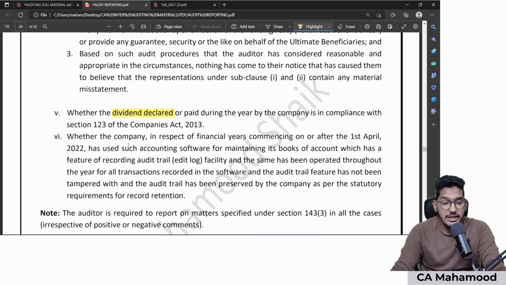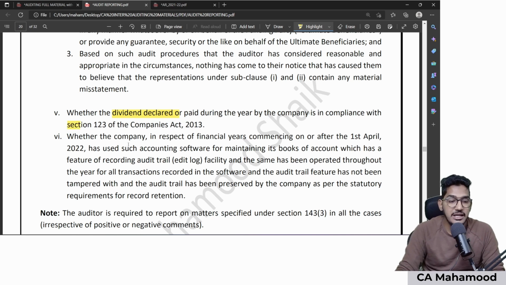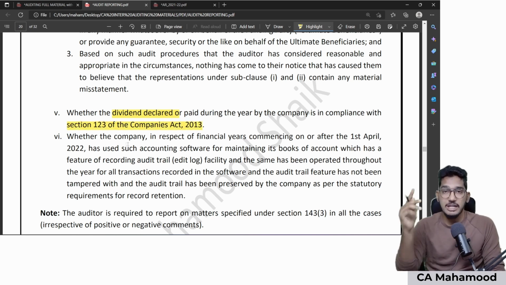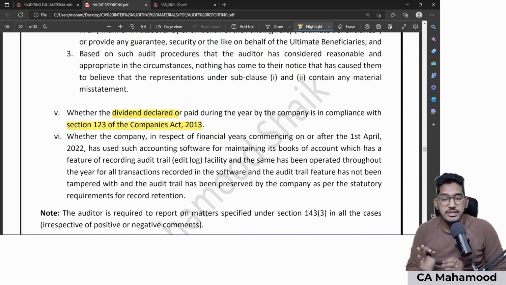Whether the dividend declared or paid during the year by the company is in compliance with Section 123 of the Companies Act. If your client company has declared any dividend, whether that dividend has been declared as per Section 123 of the Companies Act. Section 123 talks about dividend in a detailed manner, so whether the client company declared the dividend after complying with Section 123 of the Companies Act or not, that I need to check.